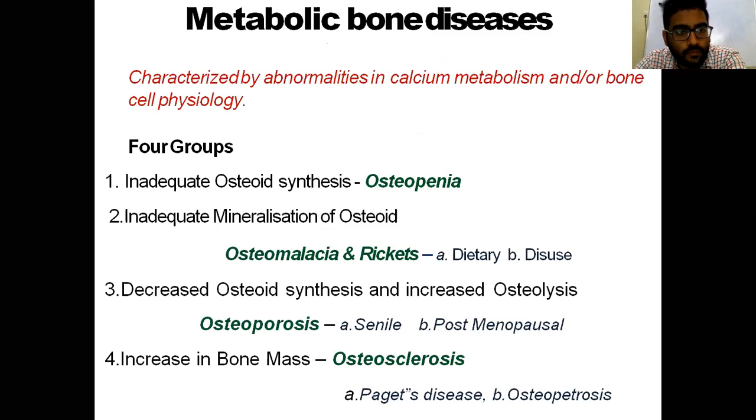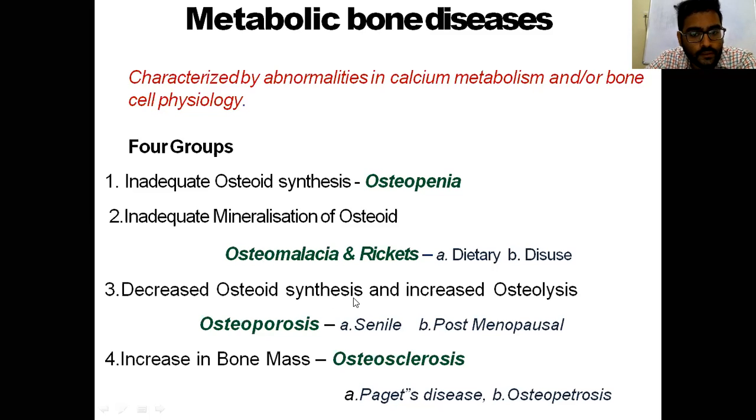Metabolic bone disorders are classified into four groups. The first consists of inadequate osteoid synthesis, which comes under osteopenia. Here both the mineral and organic structure of bone decrease, that is, the density of the bone decreases. Whereas in mineral disorders, only mineralization decreases. These are classified into osteomalacia and rickets.